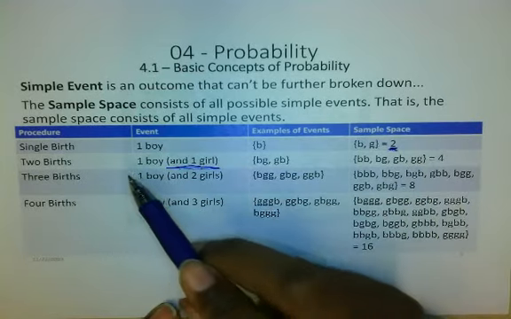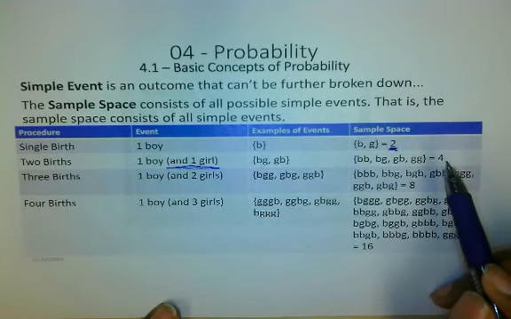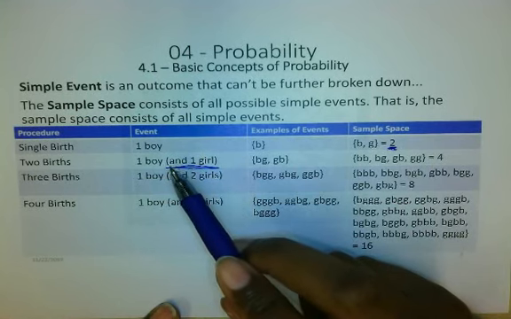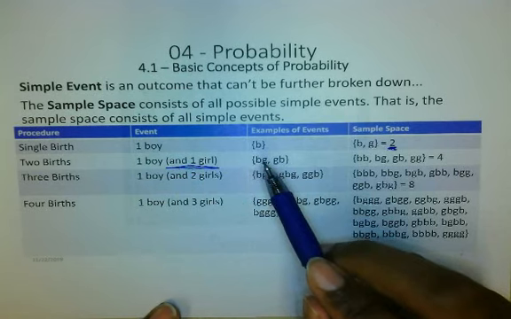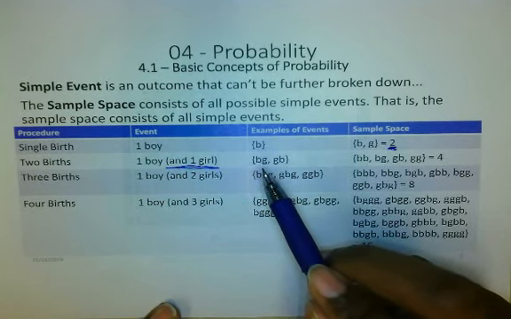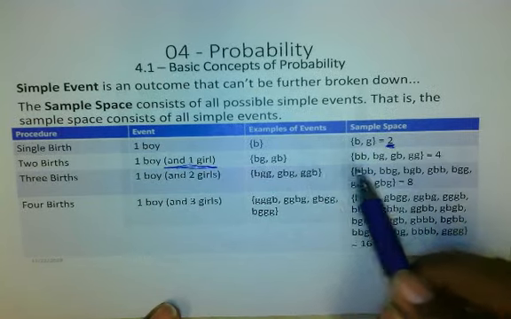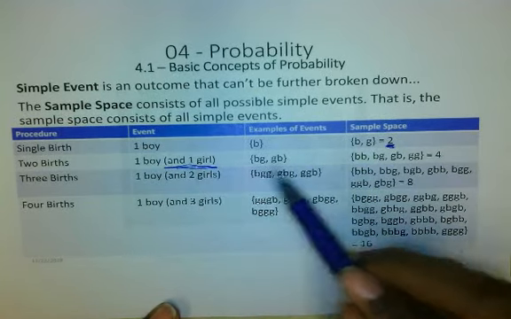So our sample space with 2 births is 4. But the event we're talking about, one boy, has only 2 ways of occurring. So 2 out of those 4 possible ways give us one boy.